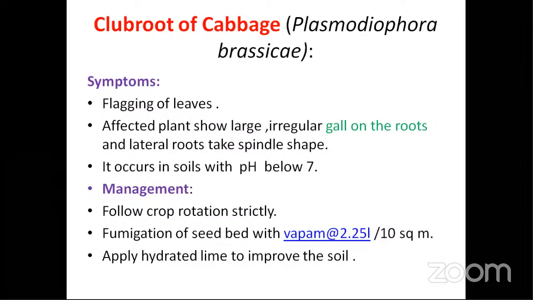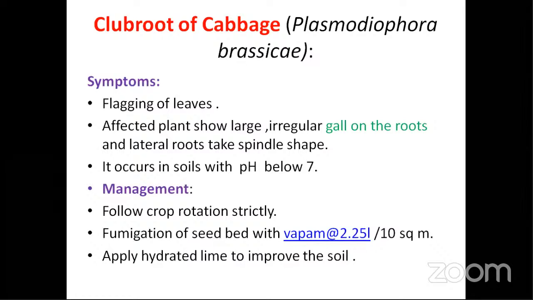Clubroot disease, we have already said, in saline soils the cause of clubroot can increase. So galls in the roots are formed. It is like clubbing of the root. Galls in the roots, like extra hypertrophy, is observed. Unwanted cell growth is observed on the roots, and bulging of the roots is observed.